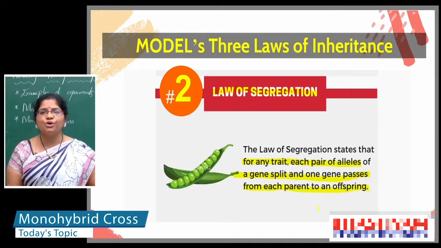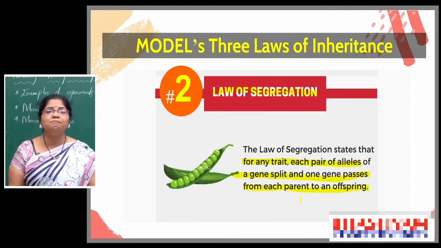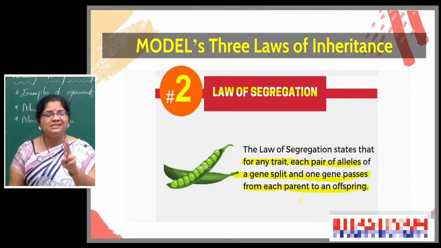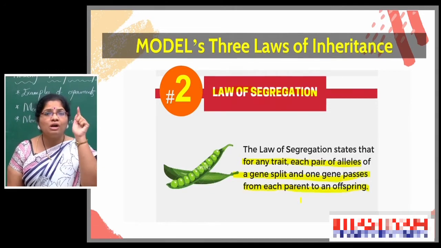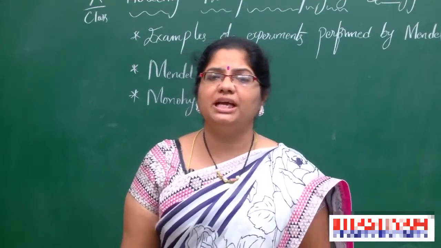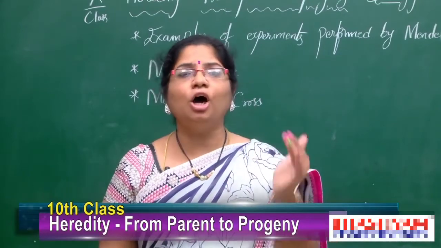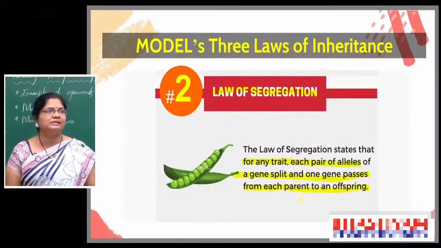From each parent, one factor enters into the progeny. One factor from the male and one factor from the female combine together and form a complete character in the progeny. So two factors split from the male and two factors split in the female, and only one enters into the progeny. That is why it is called the law of segregation. Through an example, once again, we will discuss these three laws later.